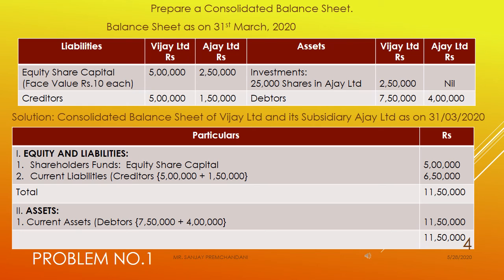Next is debtors. Debtors will come under the current assets. Now, no adjustment is given relating to debtors. So here also what we'll do, we'll make the total of Vijay Limited and Ajay Limited, 7 lakh 50,000 plus 4 lakh. Holding company and subsidiary company will make the total and we write down the amount in the amount column, 11 lakh 50,000. So if we see the total of equity and liabilities tallies with the asset side. So in this way we will solve the problem of consolidated financial statements.